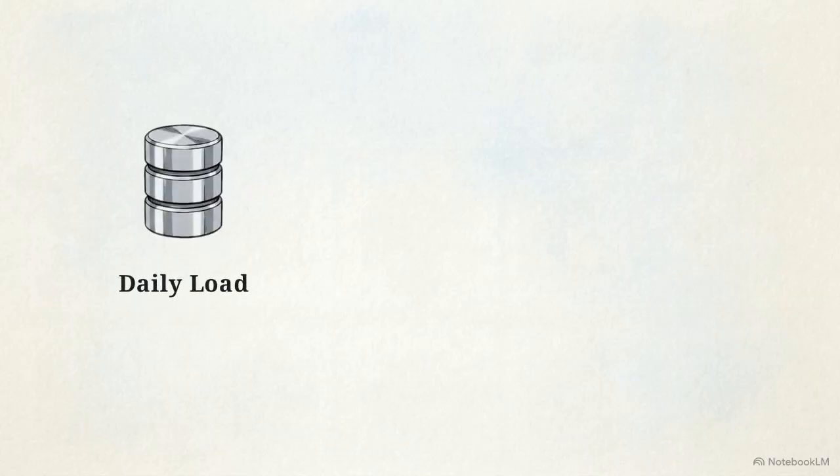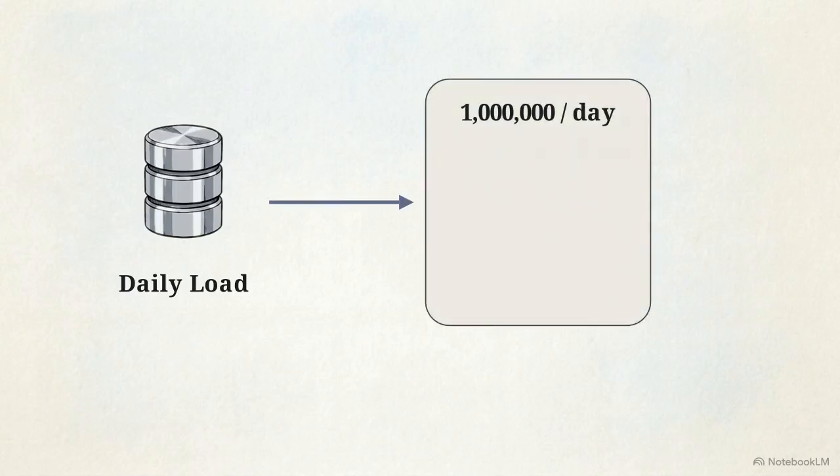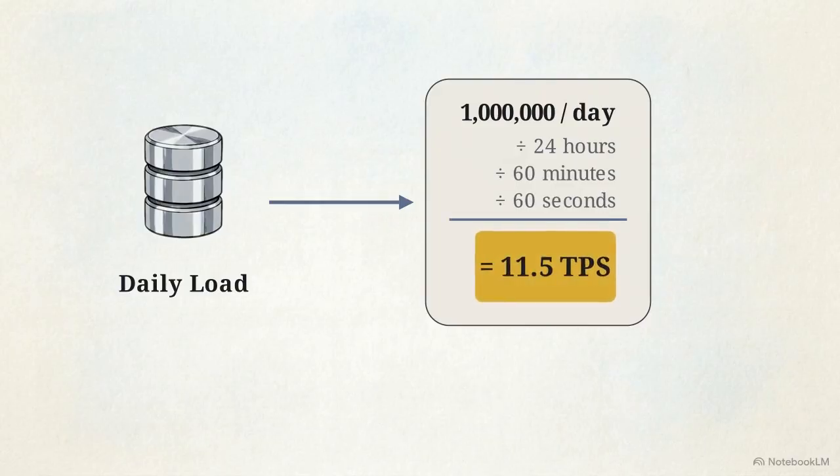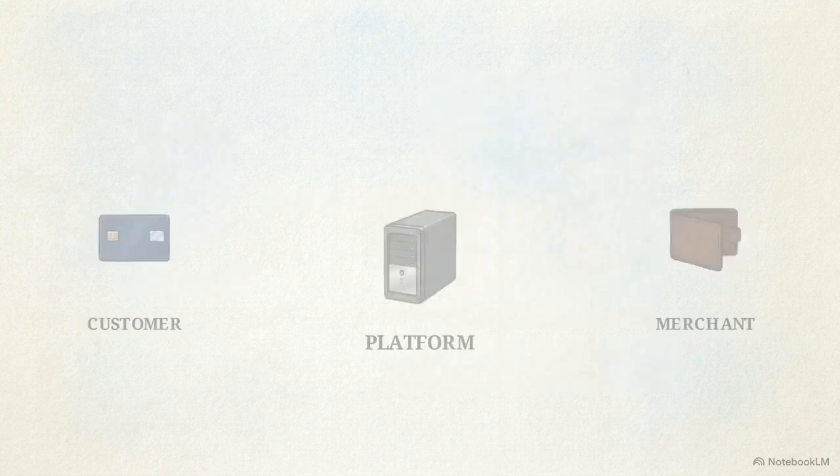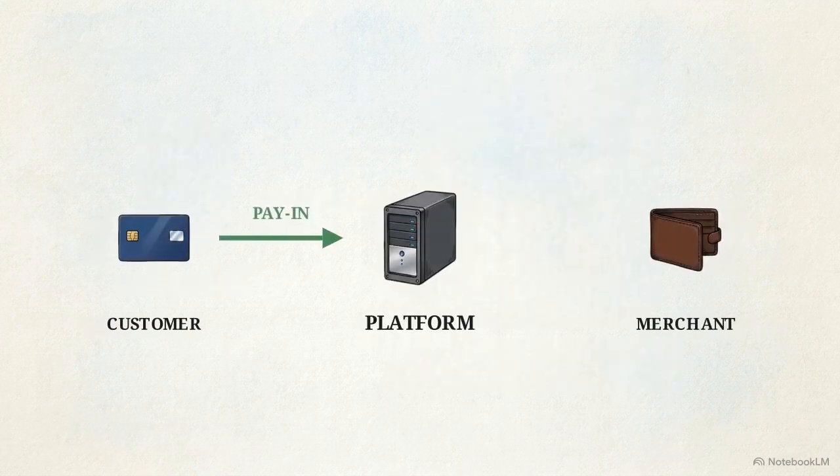This calculation shows why. If a platform processes 1 million daily transactions, dividing that volume down to the second yields approximately 11.5 transactions per second. This is a remarkably low throughput environment. At that volume, the system handles two primary workflows: the pay-in flow, which routes customer funds to the platform, and the payout flow, which settles those funds to the merchant.